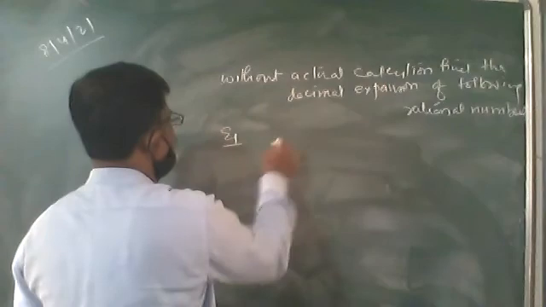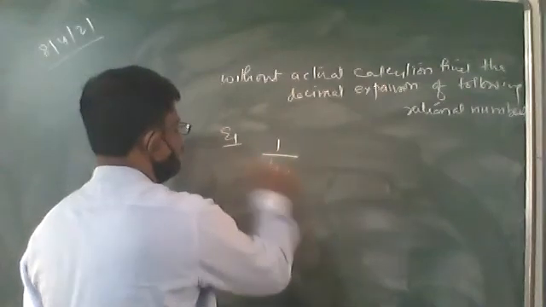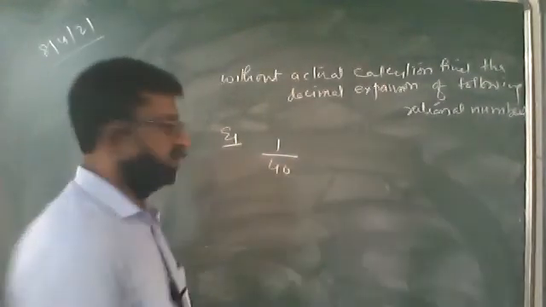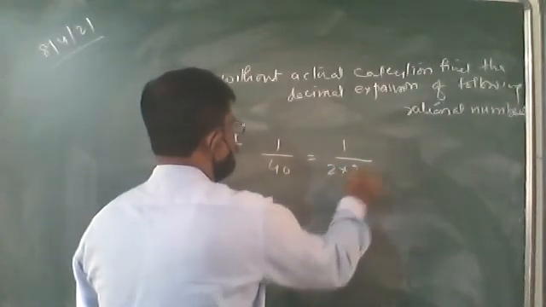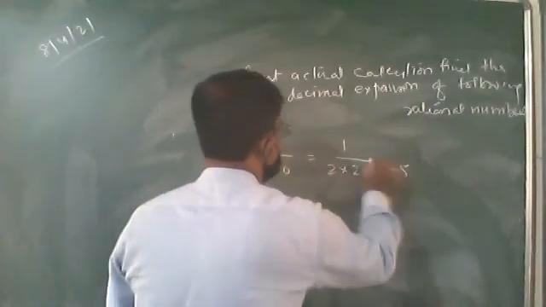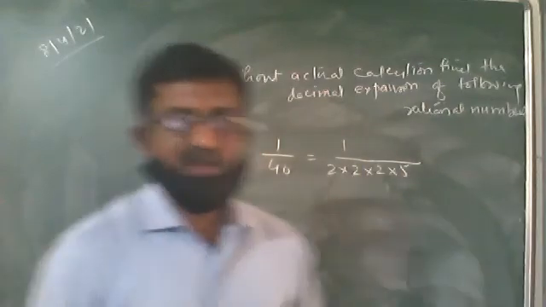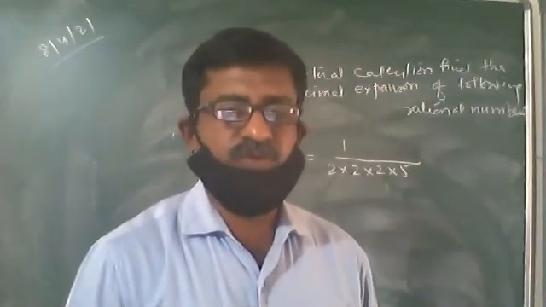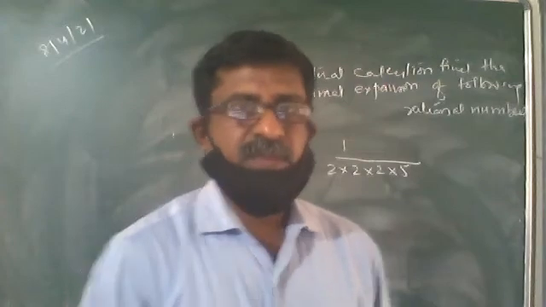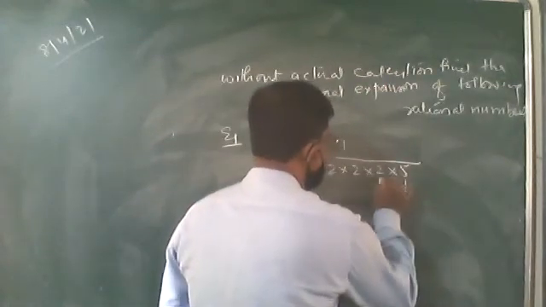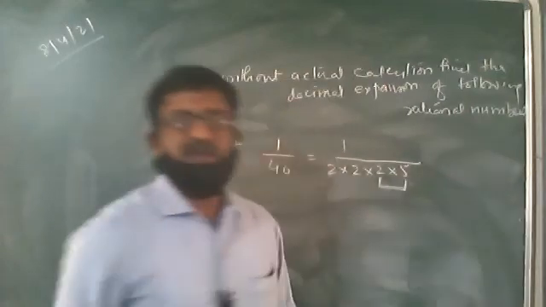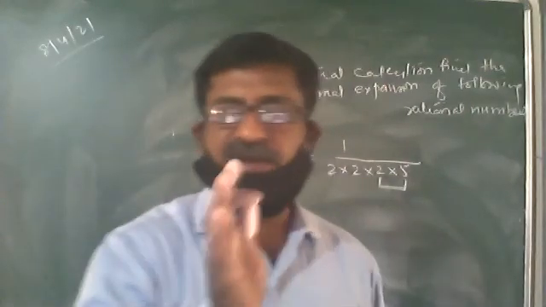Suppose I make it 1 upon 14. Okay. Now we take out the prime factors of this 14. We got 2 into 2 into 2 into 5. We have got the factors of this 14, 2 into 2 into 2 into 5. Here we got 2 and 5 forming a group. Try to make the pair of 2 and 5.